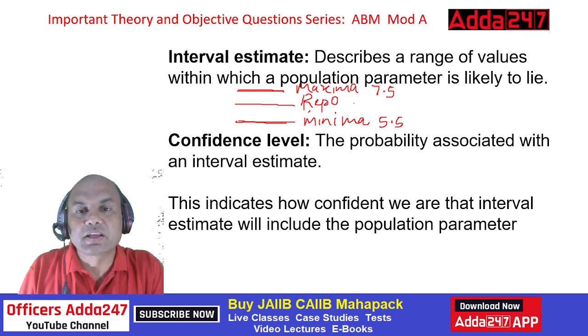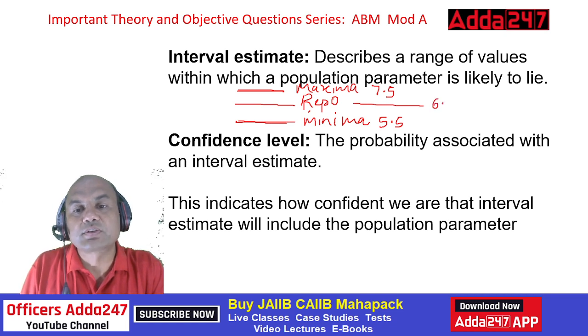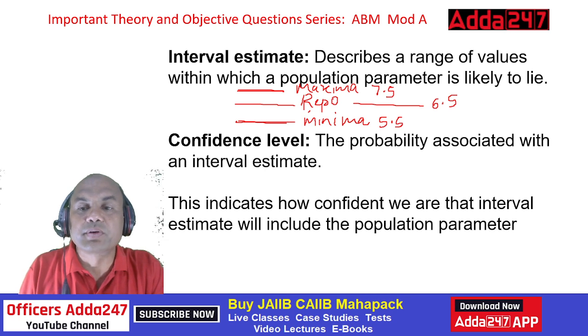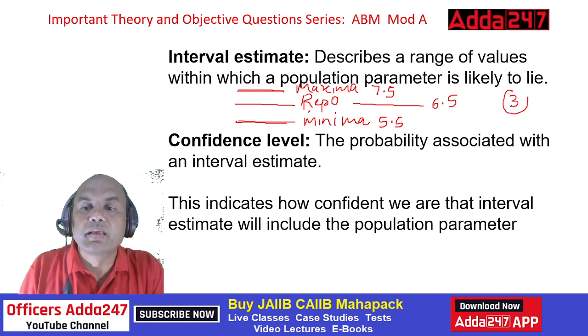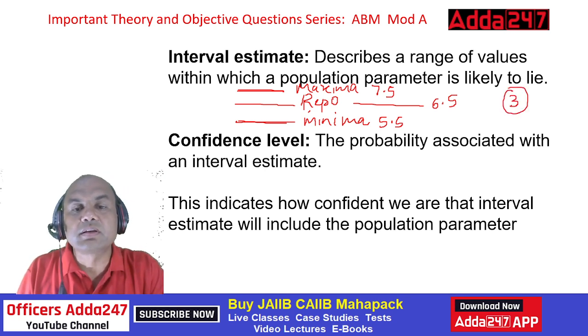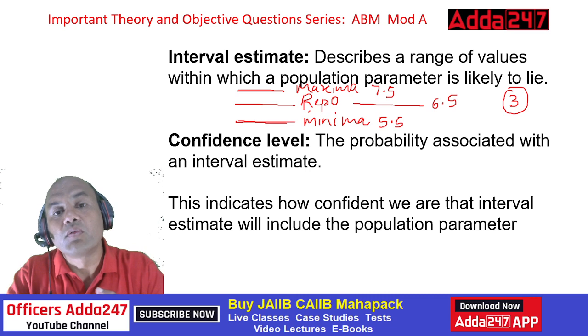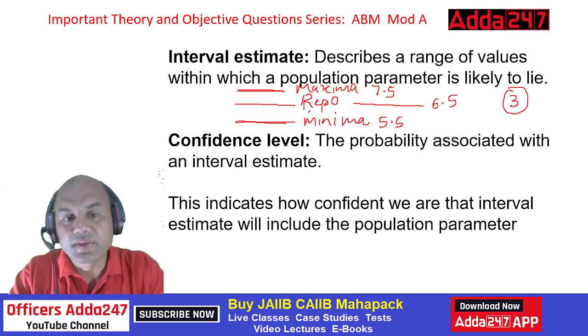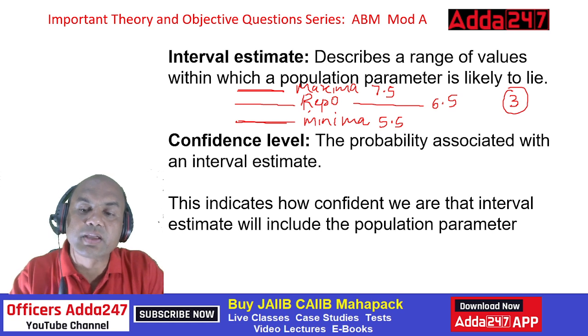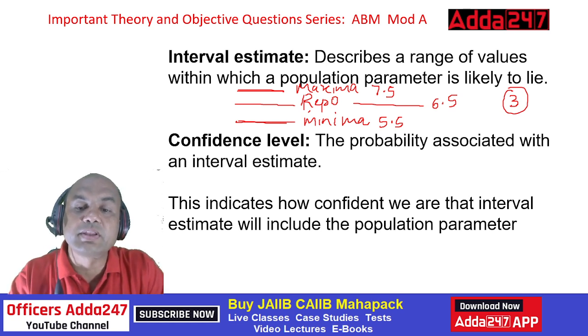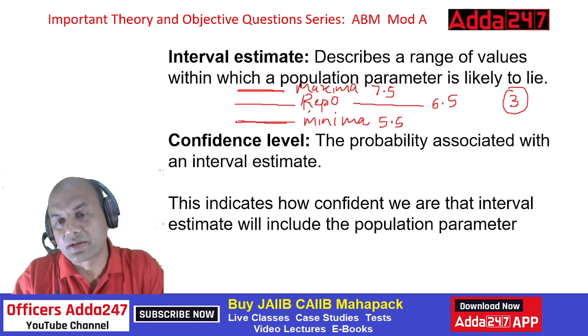If it actually comes out to be 6.5, then it's okay, it is within this range. But if the repo rate comes out to be 3, then it is far below the expected range. So confidence level means the probability associated with the interval estimate. What is the probability that this answer will lie within this range? This indicates how confident we are that the interval estimate will include the population parameter.